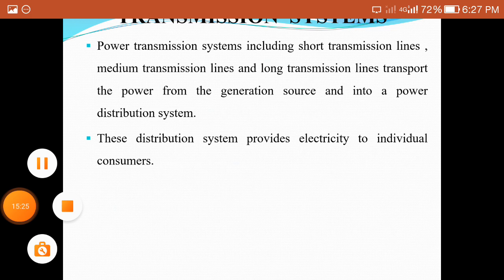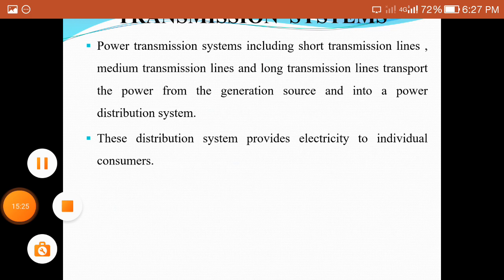This distribution system provides electricity to individual consumers. That is the basic introduction about the transmission system. Next is the syllabus. Coming to the syllabus, we have 6 units. First unit is the transmission line parameters.